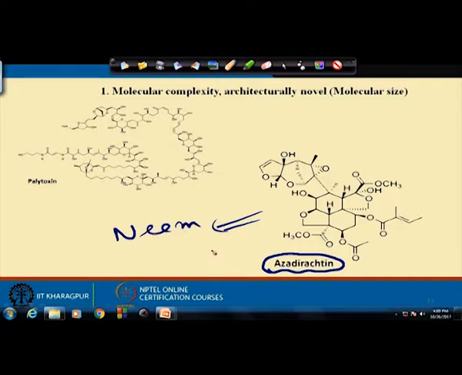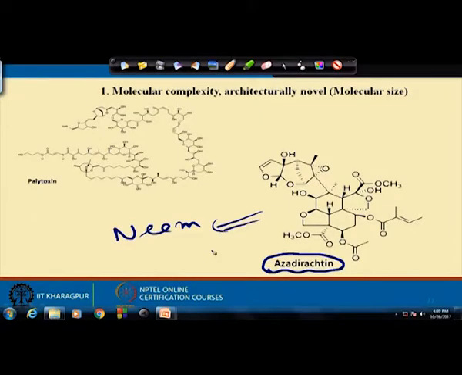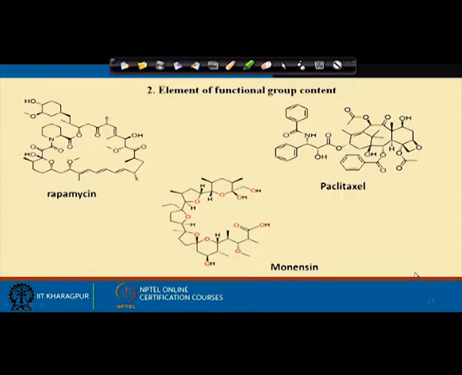Now, all of us know that the neem tree has potential medicinal significance. It can give you an enormous number of products, and it can help you in many ways. This compound azadirachtin has a complex structure, but essentially this kind of molecule can be made. So, fine. Then you check the second point, functional group content: what functional groups are present